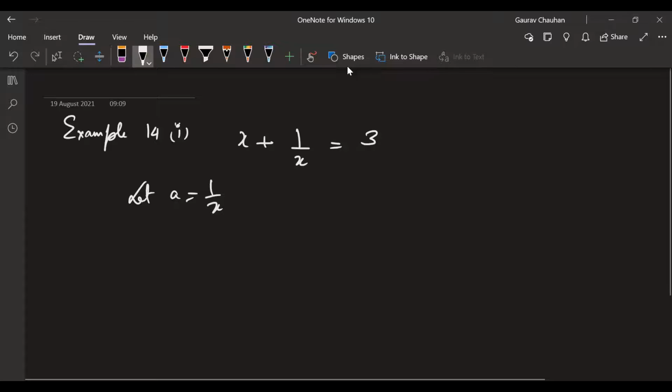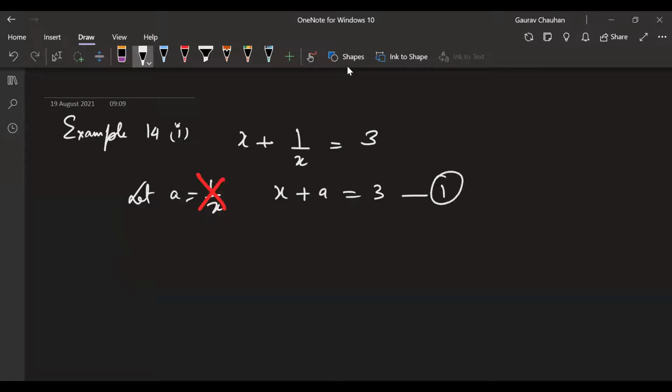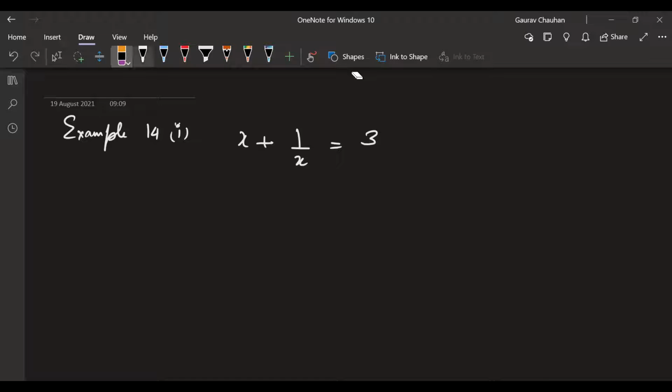Dilruba, you followed what I said? Why this will not work? If you don't write x, it will become x plus a, two variables, but only one equation. Then also you can't solve. Dilruba, are you following this? Dilruba and Abhi? Yes, sir. तो वो a equal to 1 by x वाला सिस्टम यहाँ पे नहीं काम करेगा because I will still end up with two variables. Okay. So I'm not going to use that system.